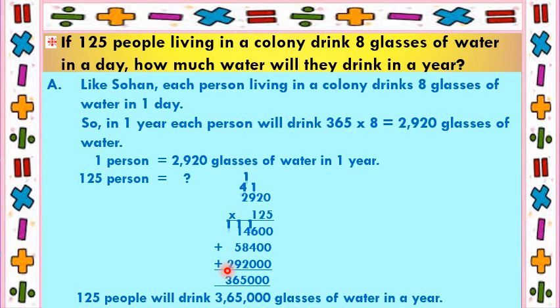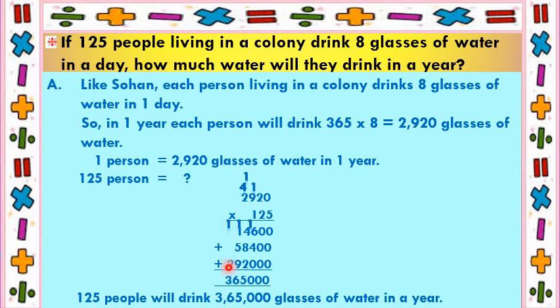Now, we will add all these three numbers. 0 plus 0 plus 0 is 0. Again 0 plus 0 plus 0 is 0. 6 plus 4 is 10. Put 0 down. Carry 1. 8 plus 2 is 10. 10 plus 4 is 14. 14 plus 1 is 15. Put 5 down. Carry 1. 9 plus 1 is 10. 10 plus 5 is 15. 15 plus 1 is 16. Put 6 down. Carry 1.